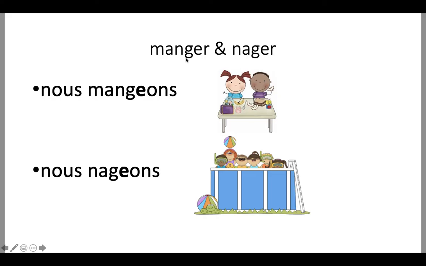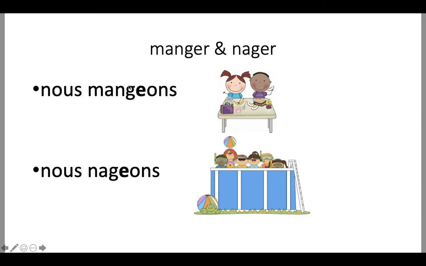You don't need to worry so much about this, except to make sure you know to do this in the spelling. The pronunciation doesn't change. It's easy. If I just wanted you to say how we say "we eat," you'd say nous mangeons. Makes sense. We swim, nous nageons. The only difference is in the spelling.